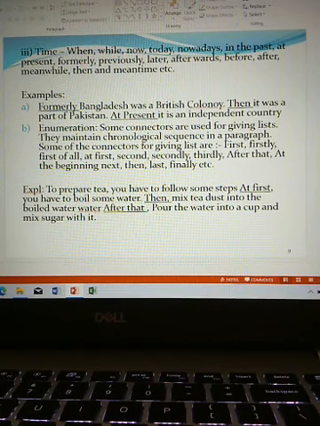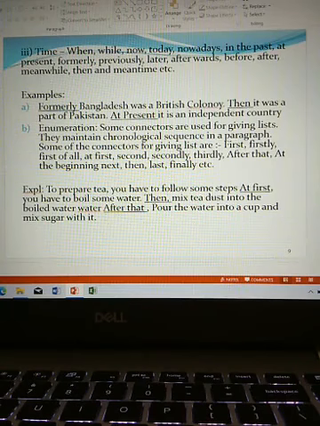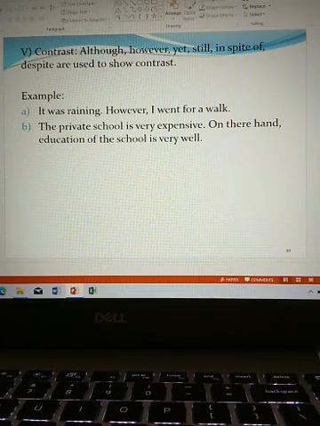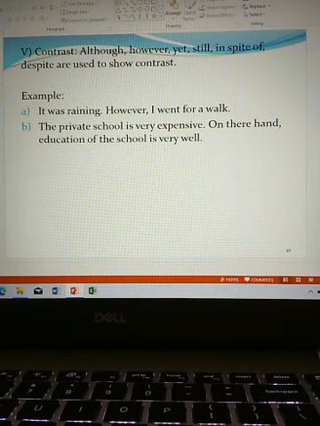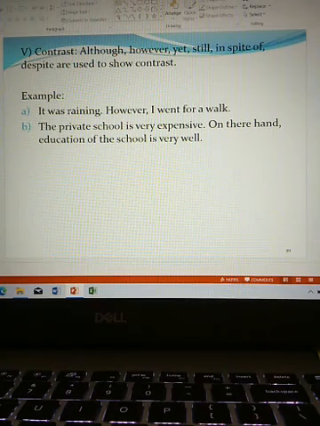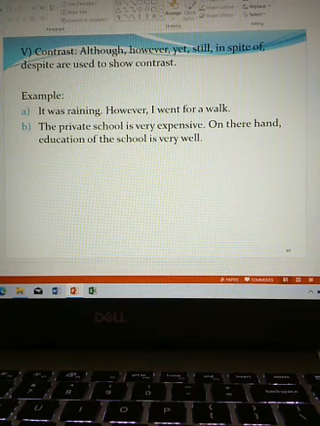Contrast. Connectors are also used for contrast. Although, however, yet, still, in spite of, despite, on the other hand, are used to show contrast. Example: it was raining, however, I went for a walk. B. The private school is very expensive.